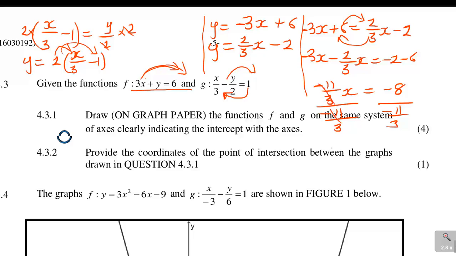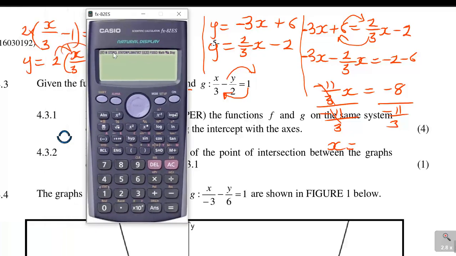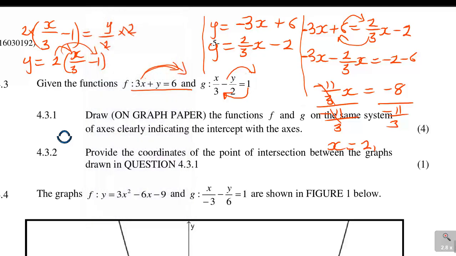So what is my x value? So x will be equal to a fraction, negative 8 over negative 11 over 3. So you press SD, you see it's positive 2,18, so almost 2,2. So x is 2,2. Then after that you find your y value, take any, for example that one says y is negative 3,